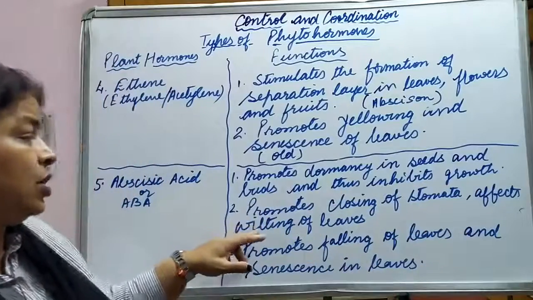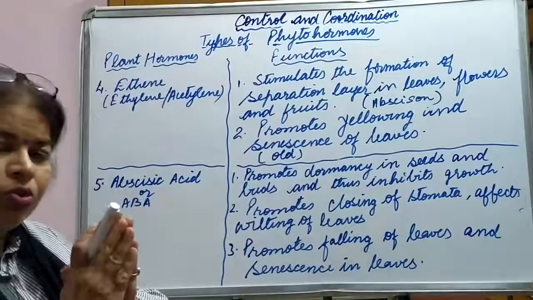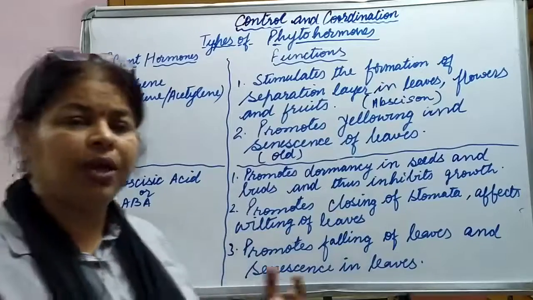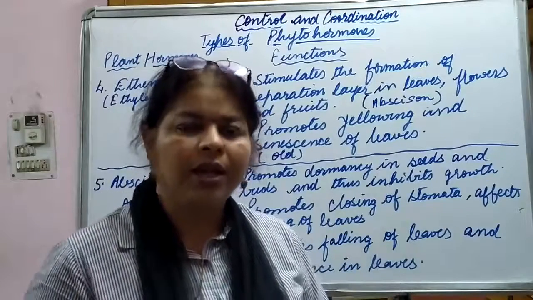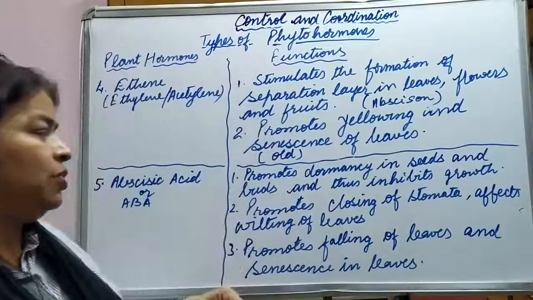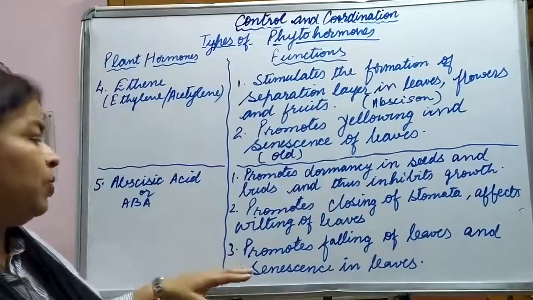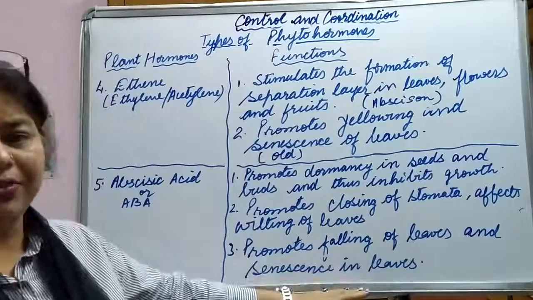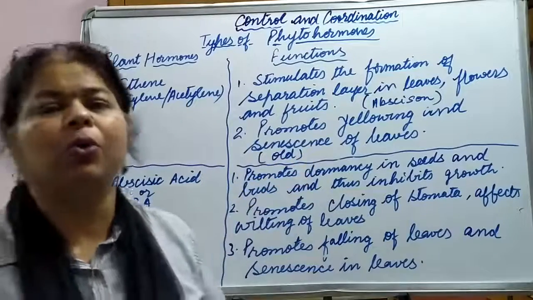Then second function, it promotes closing of stomata. The stomata are going to close. It affects wilting of leaves. Wilting means what? Drooping down, murjhana. When the stomata are closed, the leaves are going to wilt also. It promotes falling of leaves and senescence in leaves, that is creating an effect of getting old.